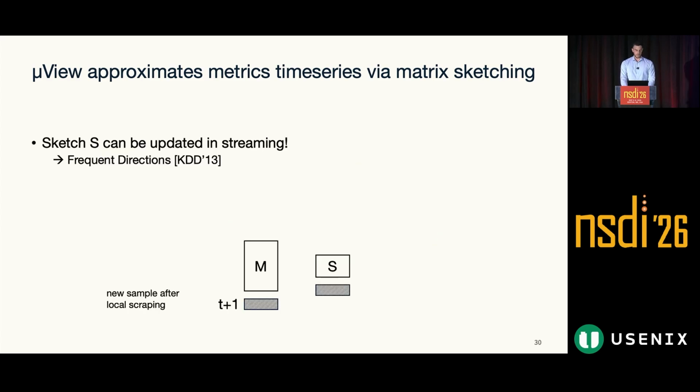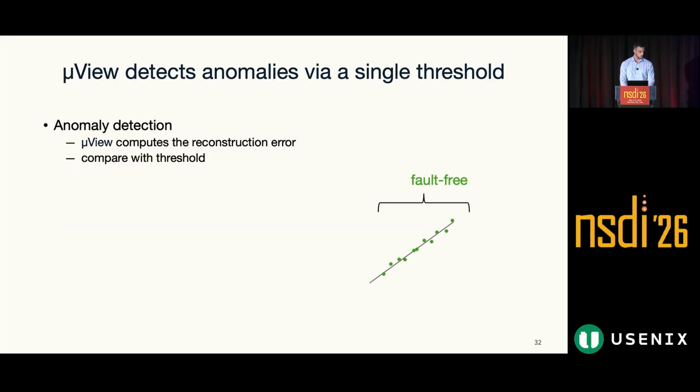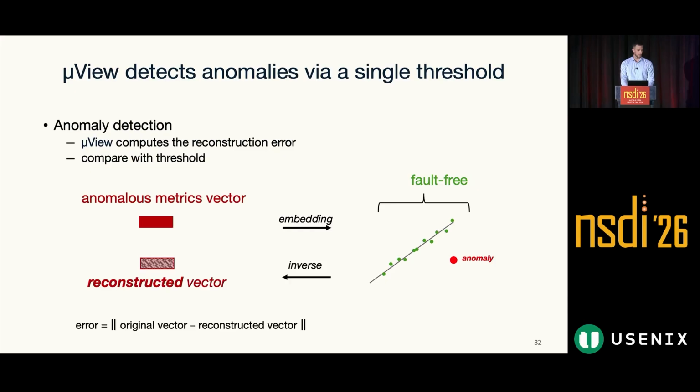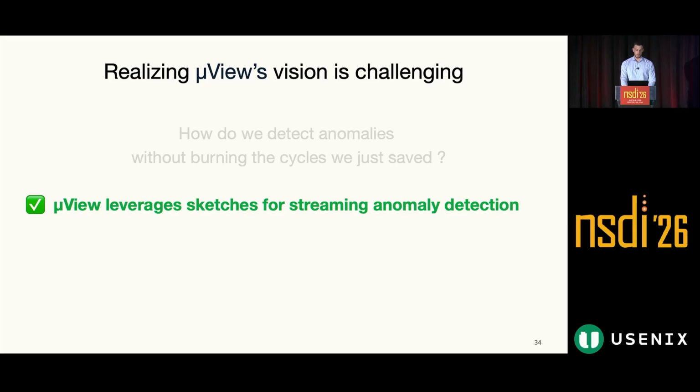The nice property of this is that the sketch can be updated in streaming, so we don't have to append the new metric sample to the original metrics, but just recompute and incorporate the knowledge in the sketch itself. And by doing that, we can compute the reconstruction error to detect when a sample presents an anomaly. Please refer to our paper for the full mathematical details. So in this way, we have solved our original problem, which is how do we ensure that the processing cycles do not overload the CPU of the host. And we did this through lightweight sketches.